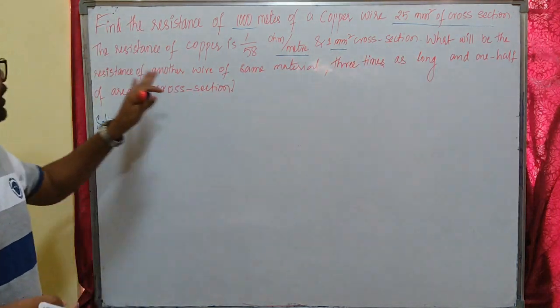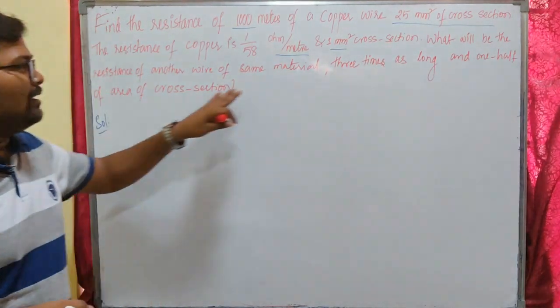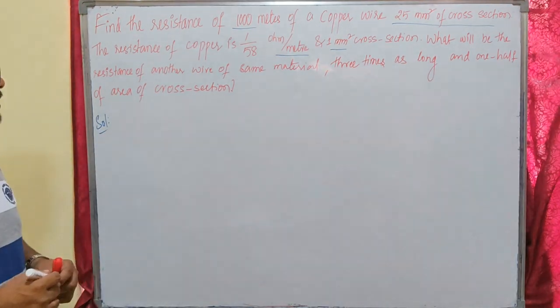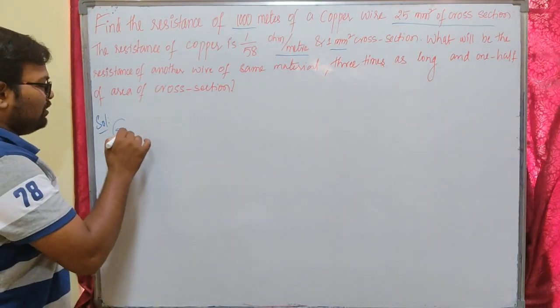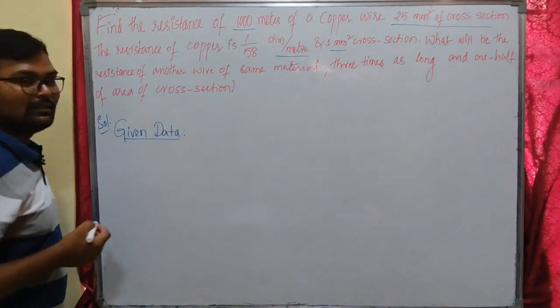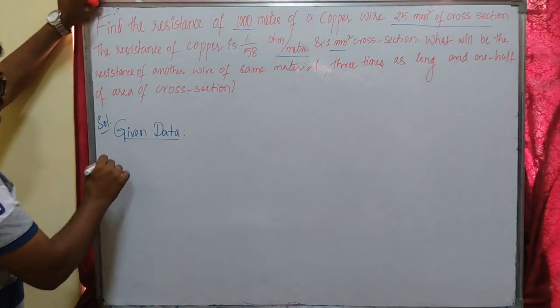Then what will be the resistance of another wire of the same material, 3 times as long and 1/2 of the area of cross section? Whenever you solve a problem, first write down the given data. So what is the given data here? Find the resistance of 1000 meters. That means we have to find the resistance.